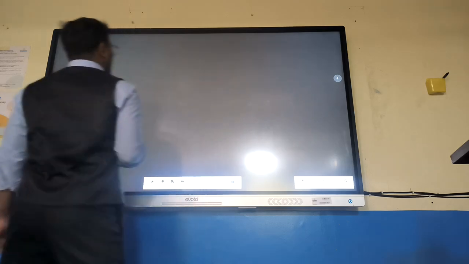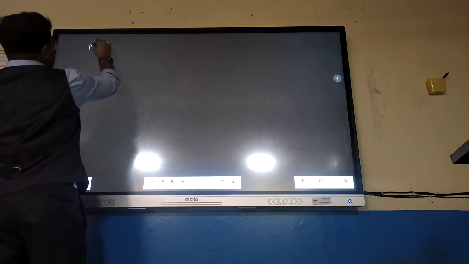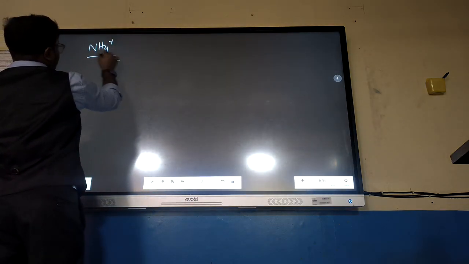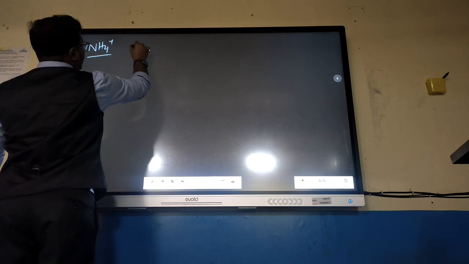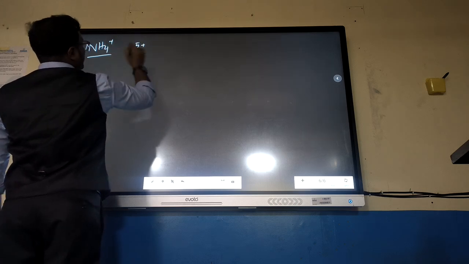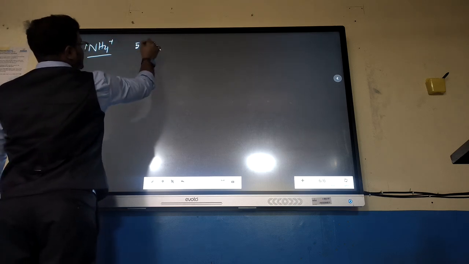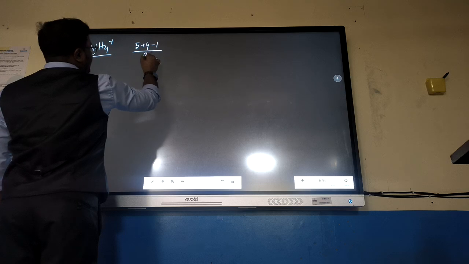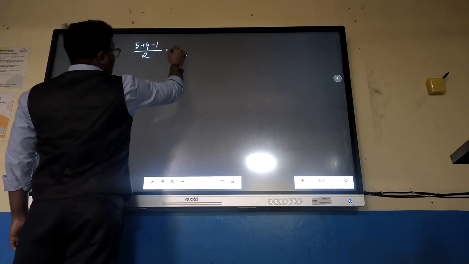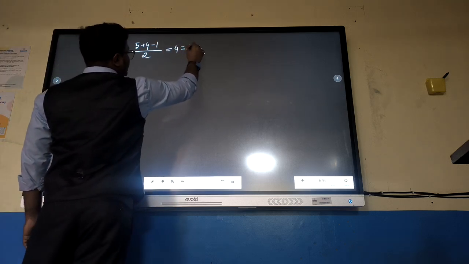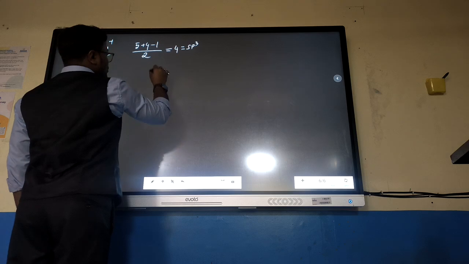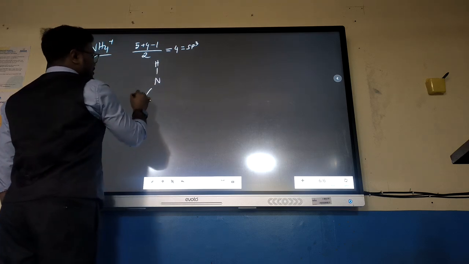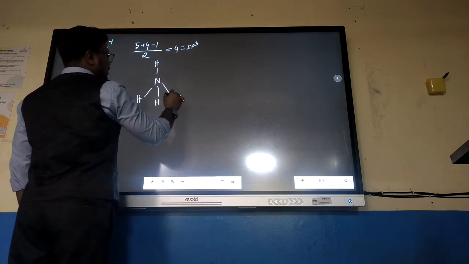If we take any positive charge, for example, NH4 plus, what is going to happen? So nitrogen 5 plus 4 monovalent atom, 4 plus is there, so minus 1, divided by 2, that is equal to 4. So it is sp3. In case of NH4 plus, the shape is going to be like this.